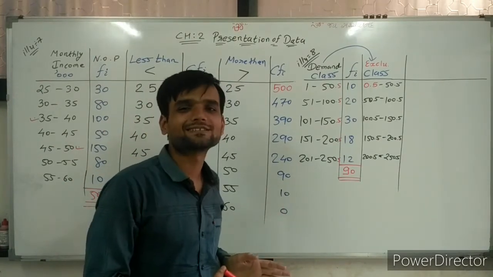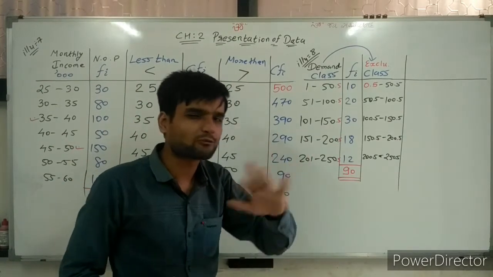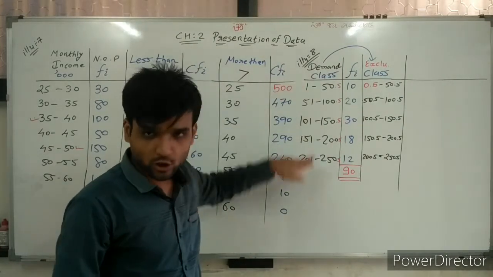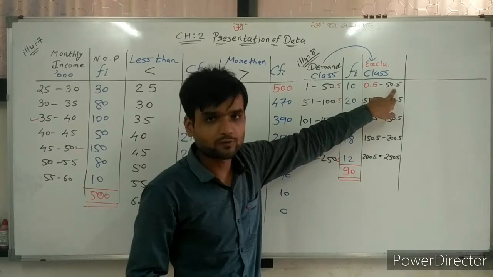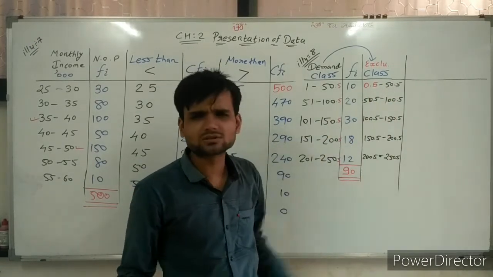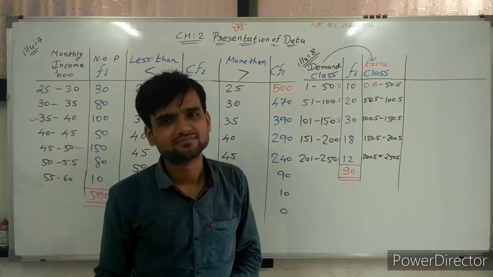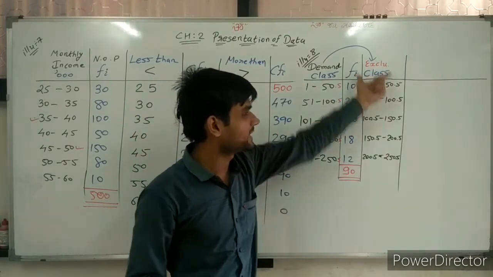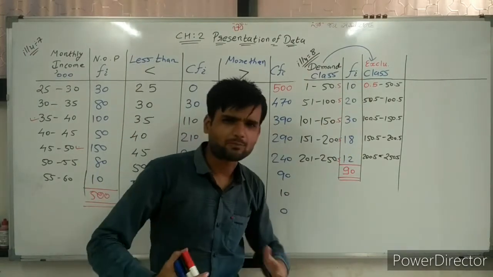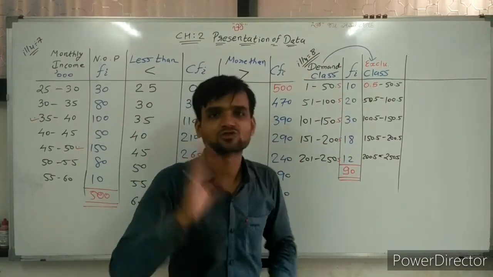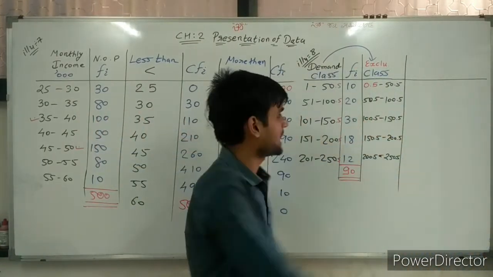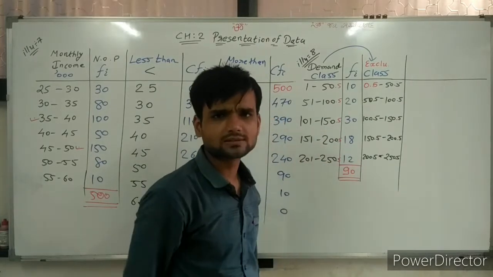This is the illegal method, but don't worry, you are getting the proper answer. The boundary point 50.5 is the same in both places. So in this way exclusive classes are prepared.